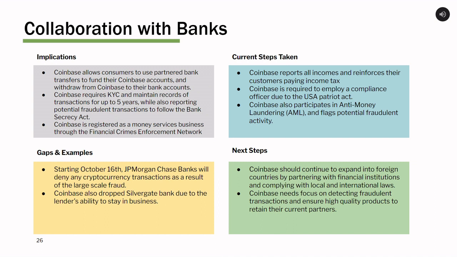Coinbase uses collaboration with banks pretty well, allowing customers to link a bank to allow for withdrawals and transfers into Coinbase as well. Coinbase does report all incomes and keep data for up to 5 years to cooperate with all investigations. Some gaps that they need to work on are the fact that some banks are pulling out of utilizing cryptocurrency as much due to the potential fraud. The way Coinbase can combat this is continuing to increase their cybersecurity and continuing to market the trustworthiness of the blockchain as well as cryptocurrency.